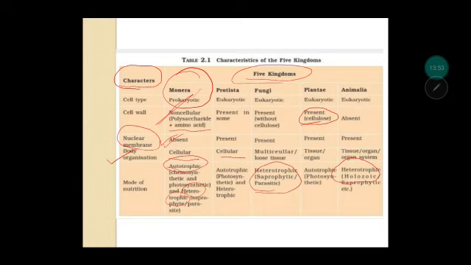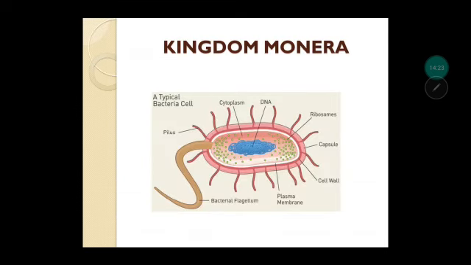Coming to body organization, kingdom Monera and Protista, the members are unicellular, rest are multicellular. Coming to mode of nutrition, except for plants, plants are autotrophic, and animals would be heterotrophic. Again, fungi are heterotrophic. Monera and Protista, both the groups, can be autotrophic also and heterotrophic also. So we'll study everything in detail. Let us begin with kingdom Monera.